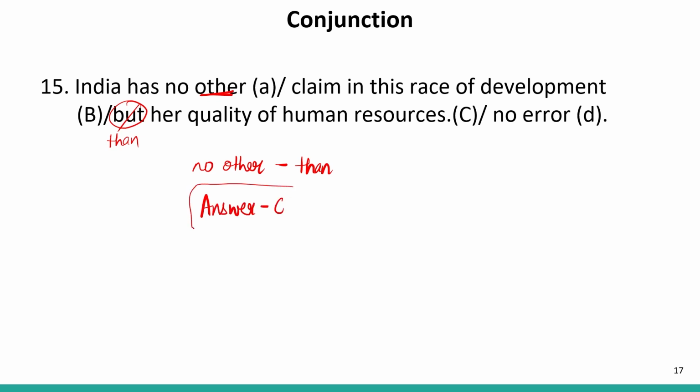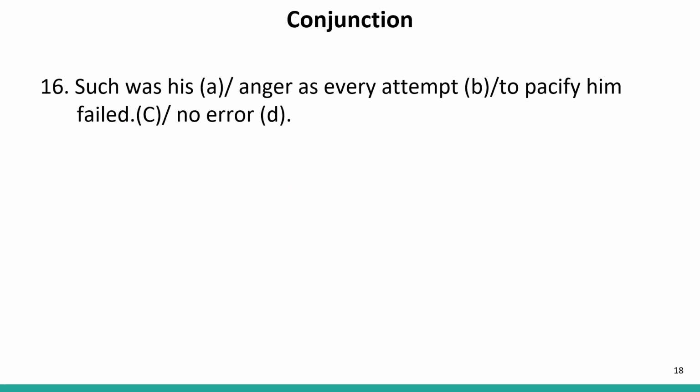Now let us move to the next question again. Such was his anger, as every attempt to pacify him failed. Now, if you remember, we have already done this sentence earlier as well. I have told you that in this case, it is written such, and such shows the impact whenever it is paired with that. So, such was his anger that every attempt.